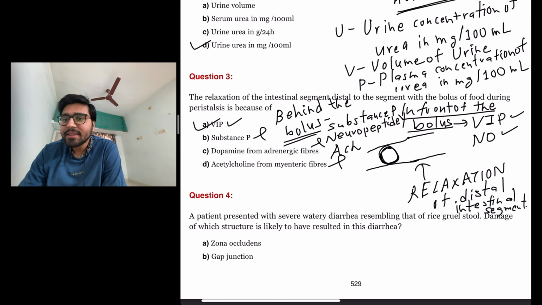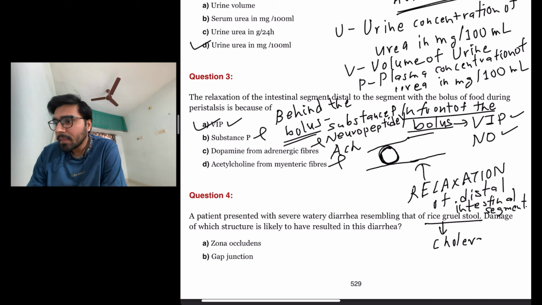The next question is, a patient presented with severe watery diarrhea resembling rice gruel stool. Damage of which structure is likely to have resulted in this diarrhea? Rice gruel stool is suggestive of cholera, and cholera is mediated by cholera toxin.